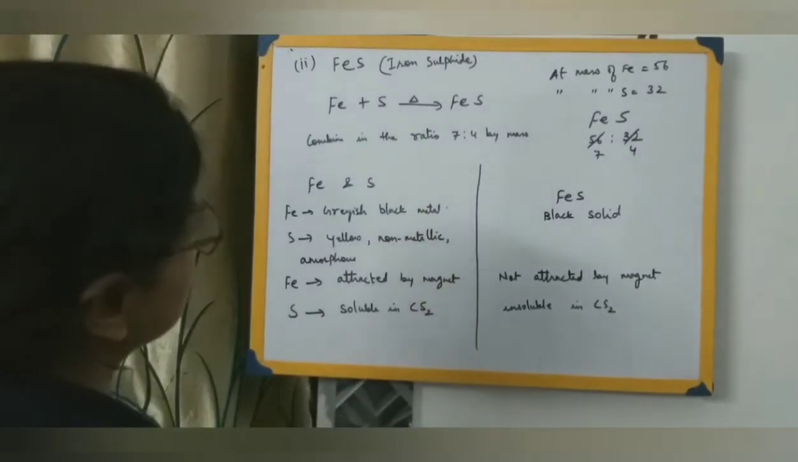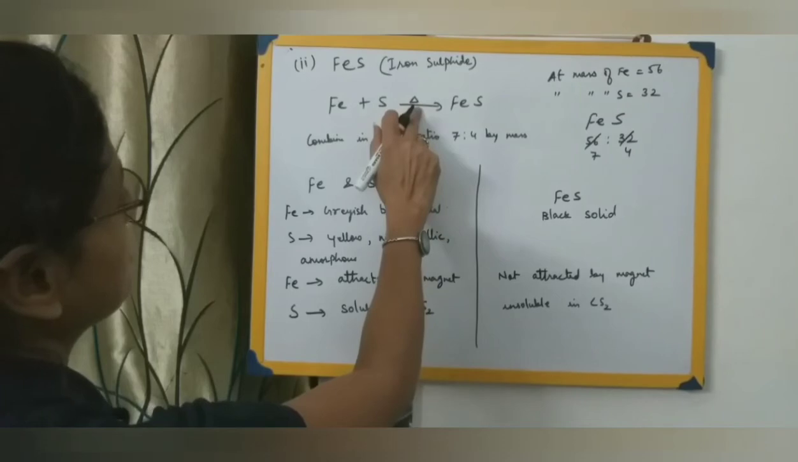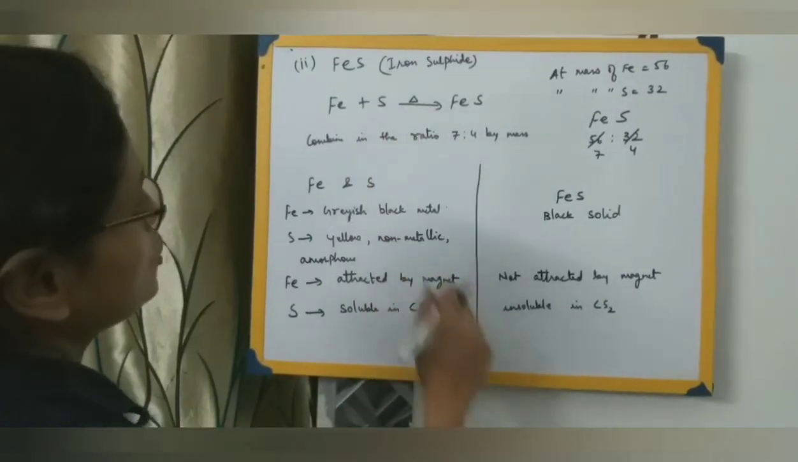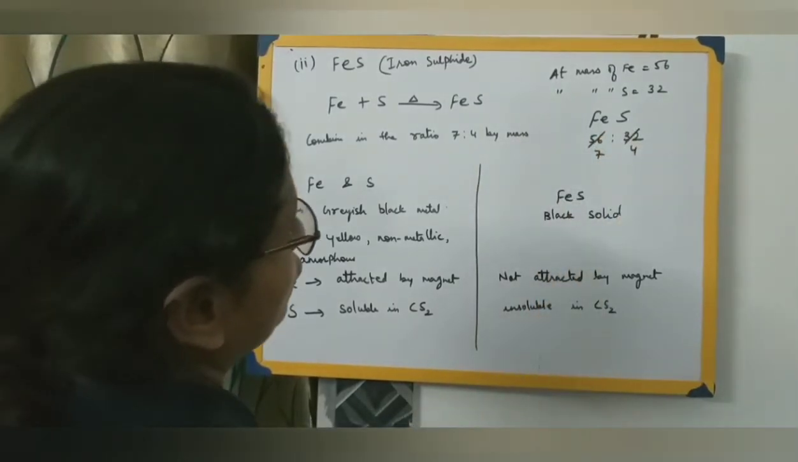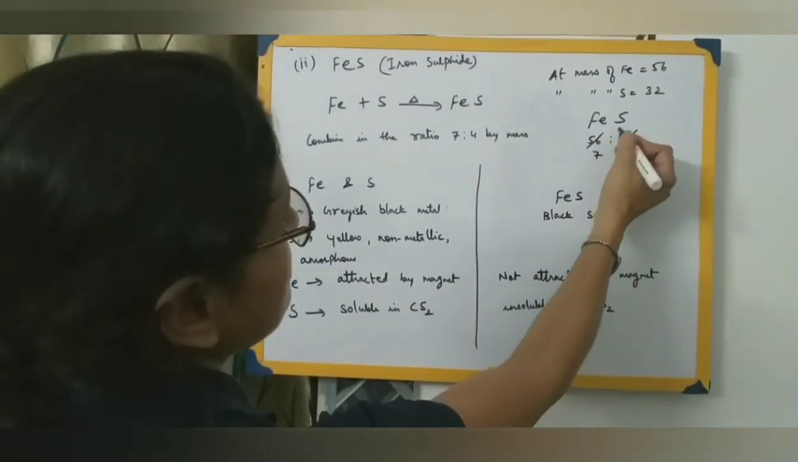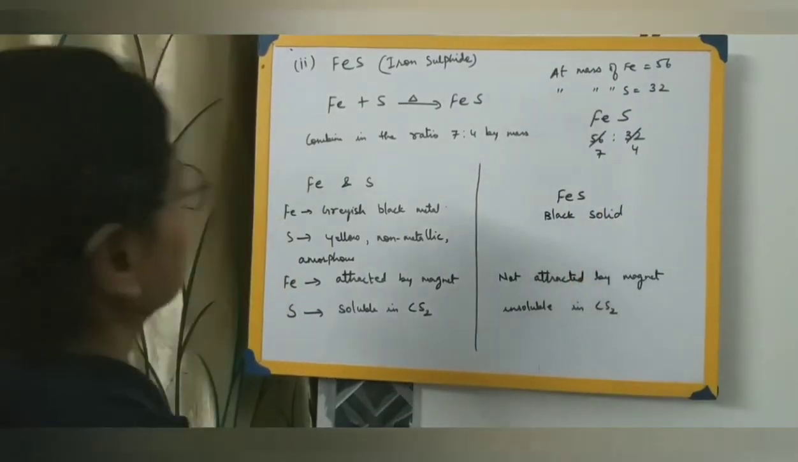Iron sulfide is formed when the elements are chemically combined, when we are heating them. They are taken in the ratio 7:4 by mass. How do we get this 7:4? Atomic mass of iron is 56, sulfur is 32. So we just get the simplest ratio, that is 7:4.